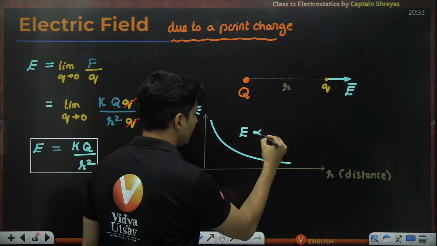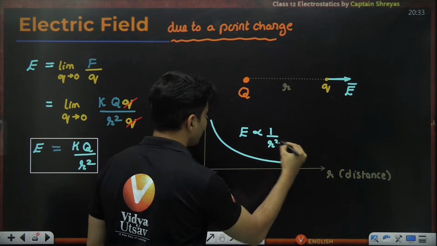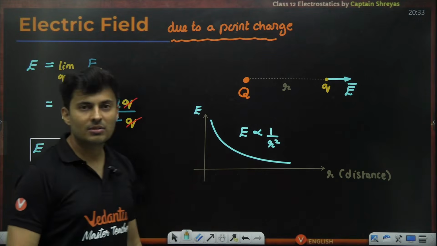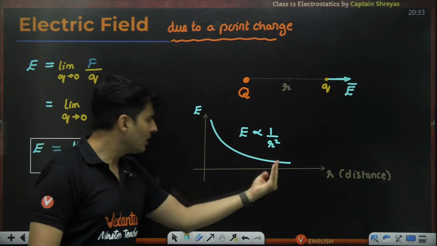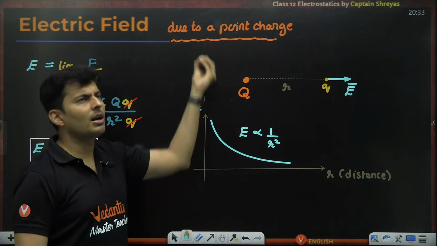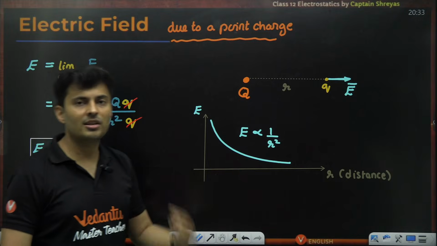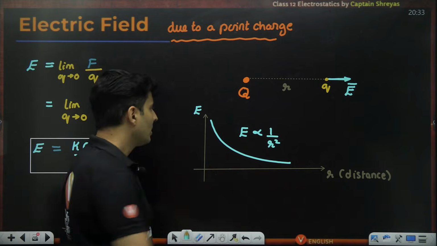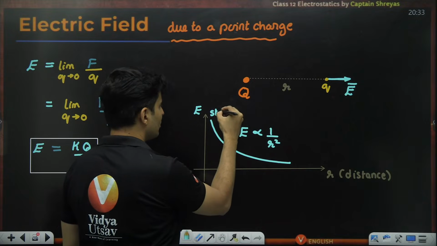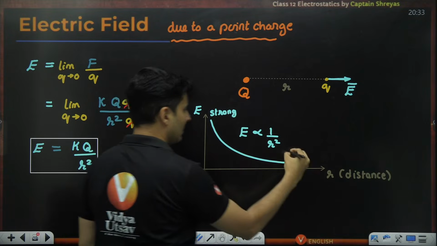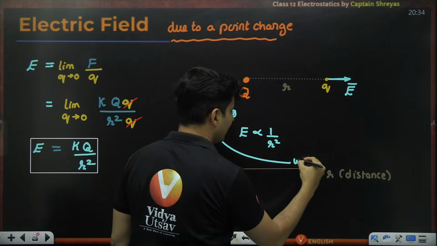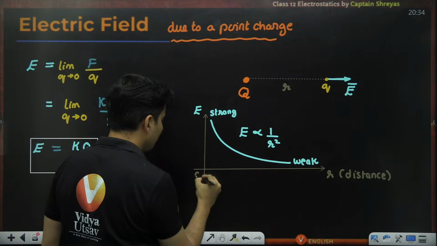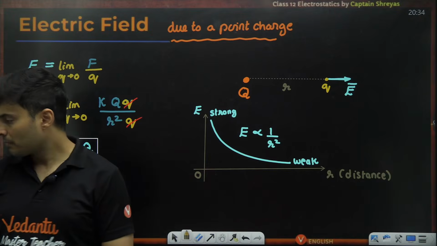As you go far away, the field becomes negligible. When you come very close, the field becomes infinitely strong. It becomes very, very powerful when you're close by. So it becomes very, very strong over here and very, very weak over here. As simple as that. These are some important things which you can note.